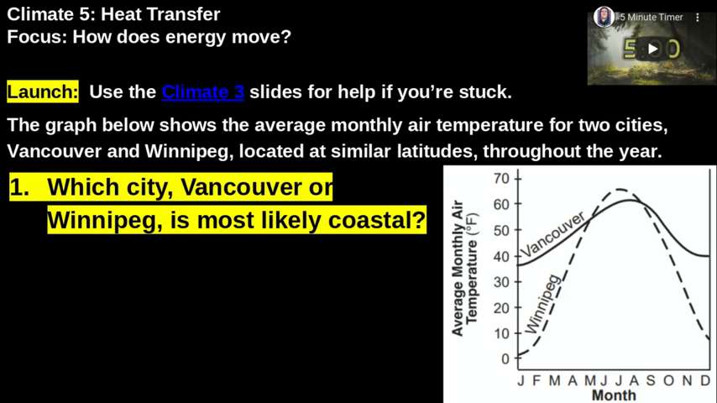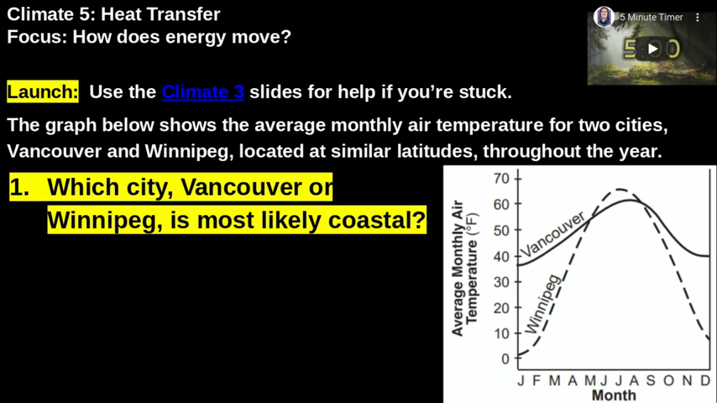All right, kids, today's lesson is Climate 5, which is all about heat transfer. For this launch question, it may have been a couple of weeks since you learned about this topic, so if you're stuck, feel free to go back to these Climate 3 slides. They should help you answer this question. So right now, please take a minute, read your question, think about your answer, and then come back for the reveal.